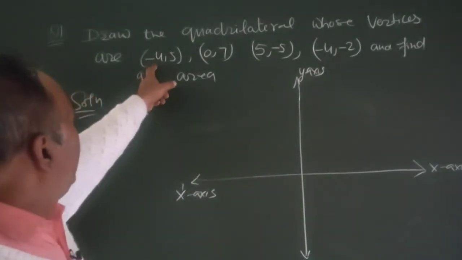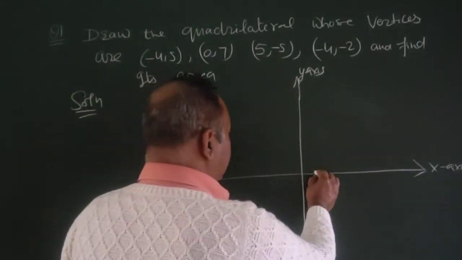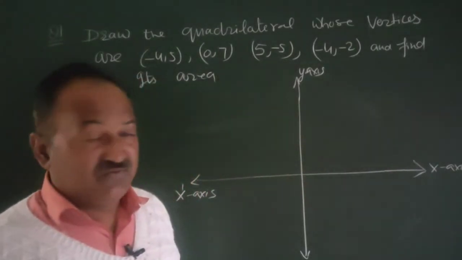So let us draw -4,5. Let us take a rough scale. Let 10 small square is equal to 1 unit.